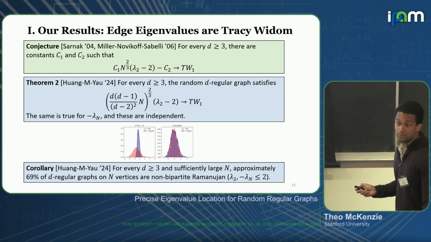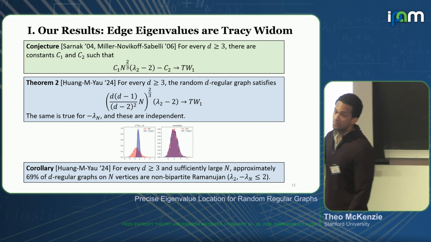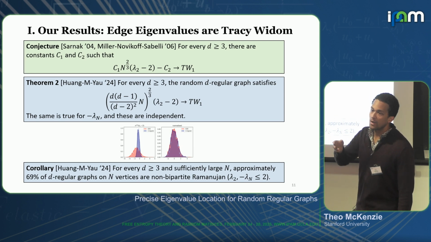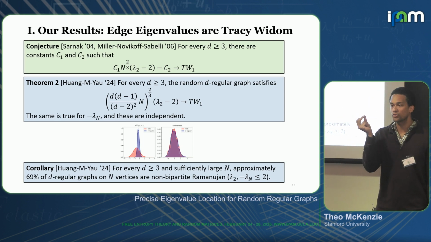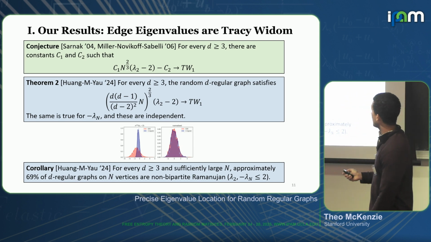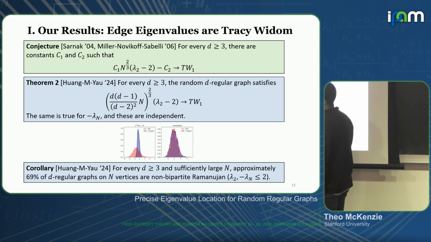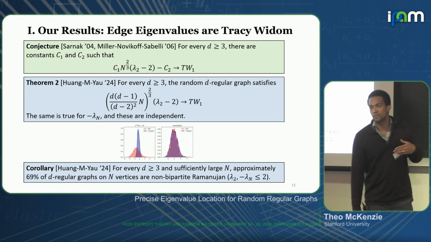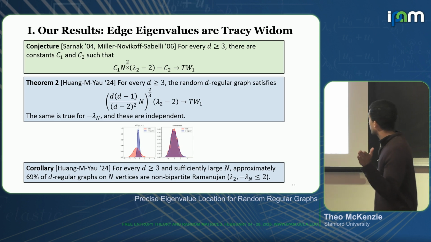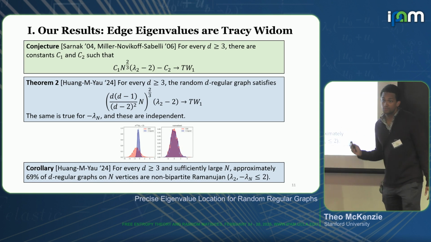OK, so where does this constant come from? It's actually quite natural, because this gives the ratio of the density of the Kesten-McKay law and the semicircular law at the edge. Right, so the order of fluctuation is going to be proportional to basically the gap between lambda 2 and lambda 3. And the point is that this is the ratio of the gap between these. OK, and so indeed, this proves this corollary, which is that a majority of d-regular graphs are non-bipartite Ramanujan. So these edge eigenvalues are less than 2.